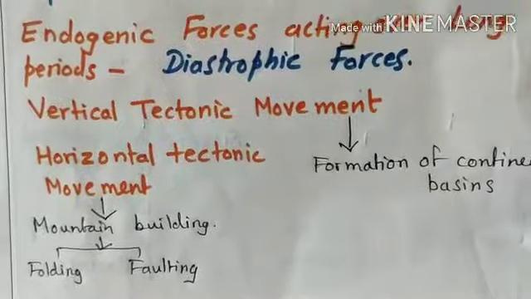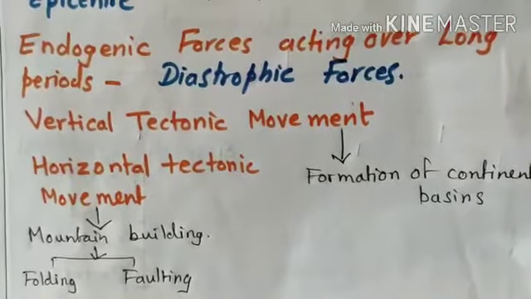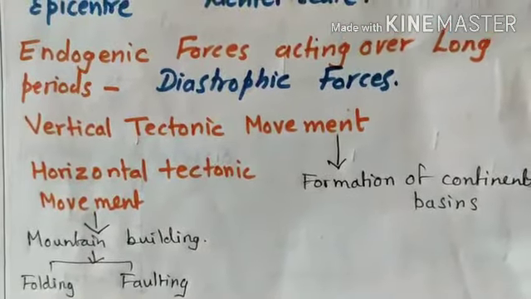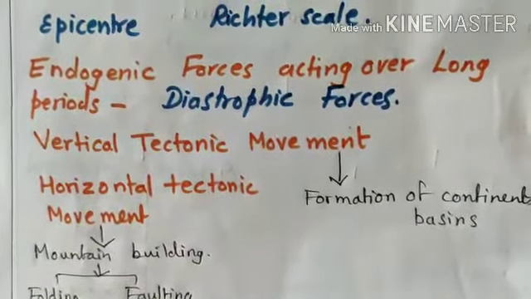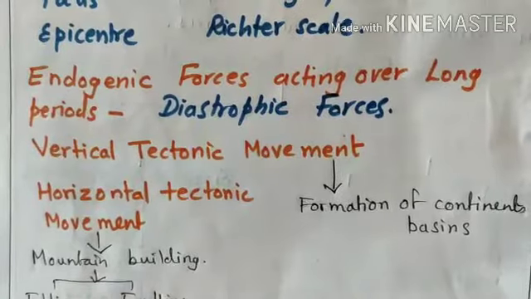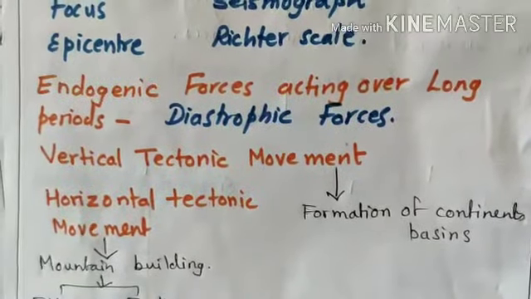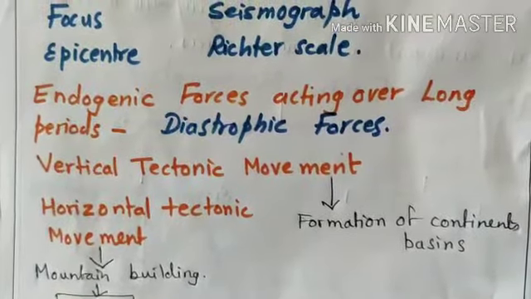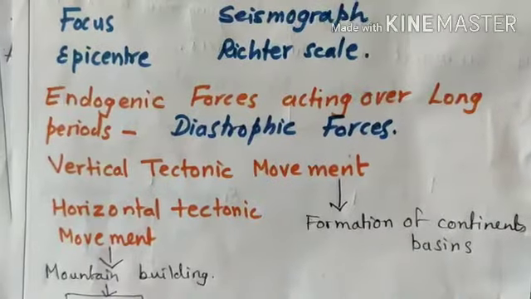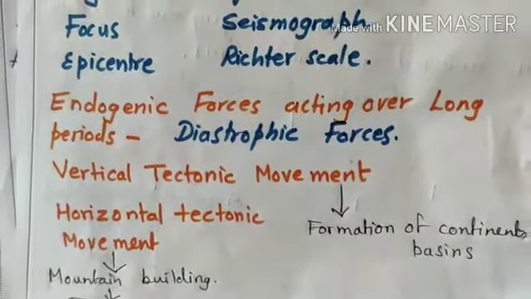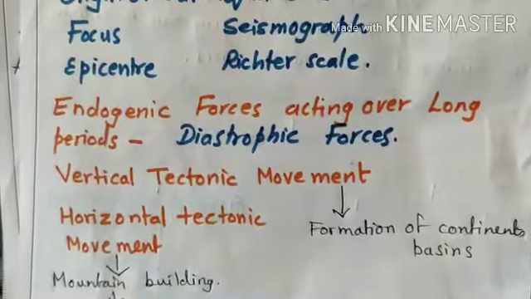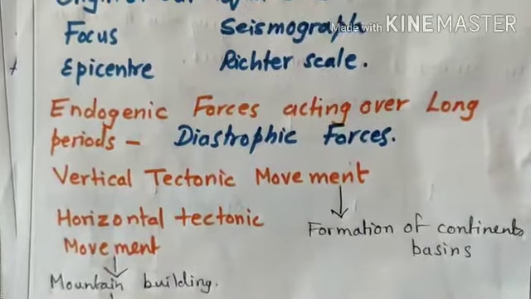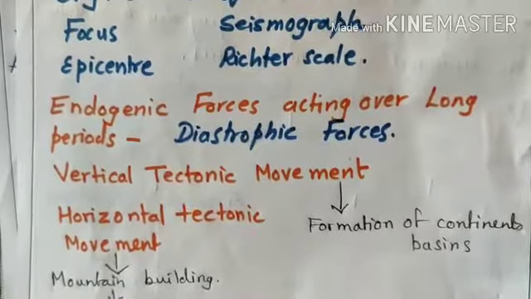For example, our earth was not like this earlier. The different continents were joined together earlier, and due to tectonic movement they drifted apart from each other, and now the continents are apart. They have moved from their place. How have they moved? Due to these diastrophic forces.